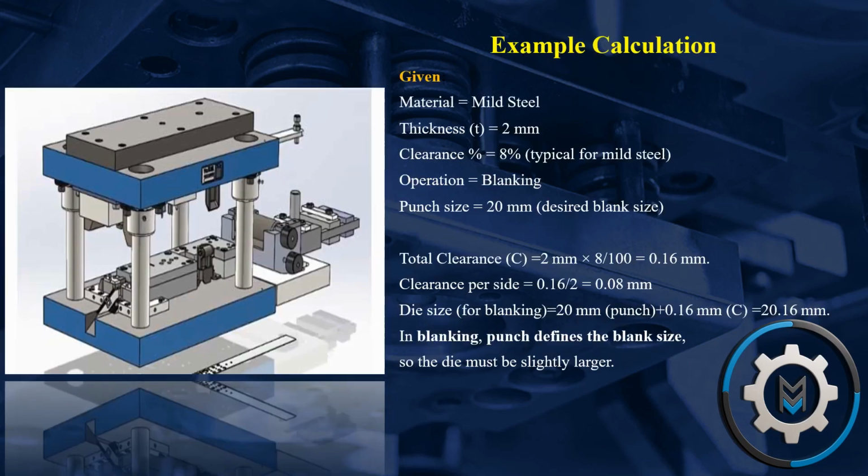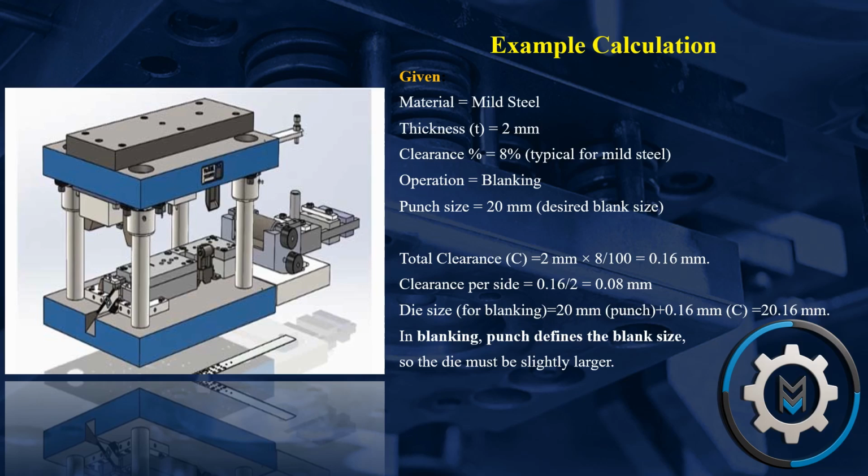Example calculation. Given: material equals mild steel, thickness T equals 2 millimeters. Clearance percent equals 8%, typical for mild steel. Operation equals blanking, punch size equals 20 millimeters, desired blank size. Total clearance C equals 2 millimeters times 8/100, equals 0.16 millimeter. Clearance per side equals 0.16 divided by 2, equals 0.08.